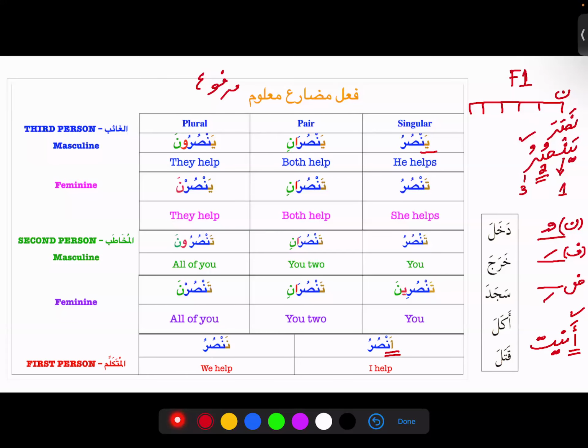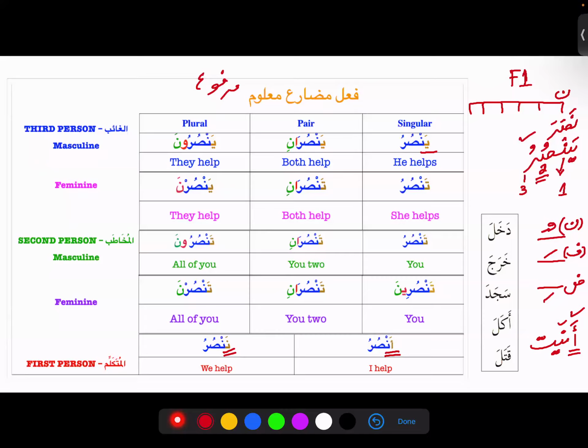Where can I see the Noon as a sign of mudari? We know how to raise our hands. Yes, Sabia? Nahnu. At Nahnu, we can see. Very good. Nahnu. So it will become Nansuru. Ansuru, Nansuru. And this Noon is the sign of mudari.